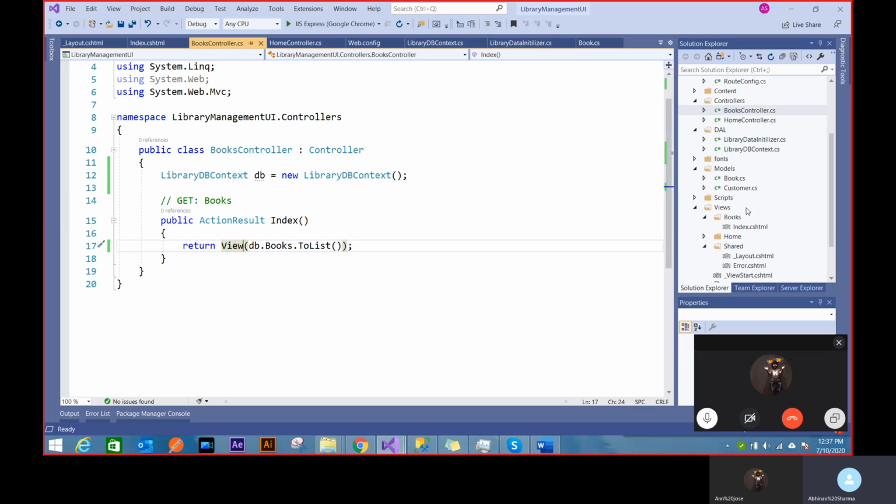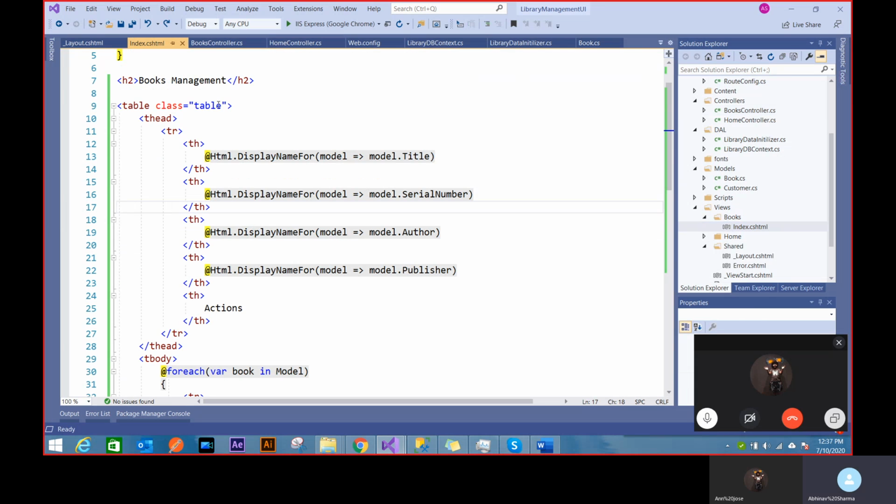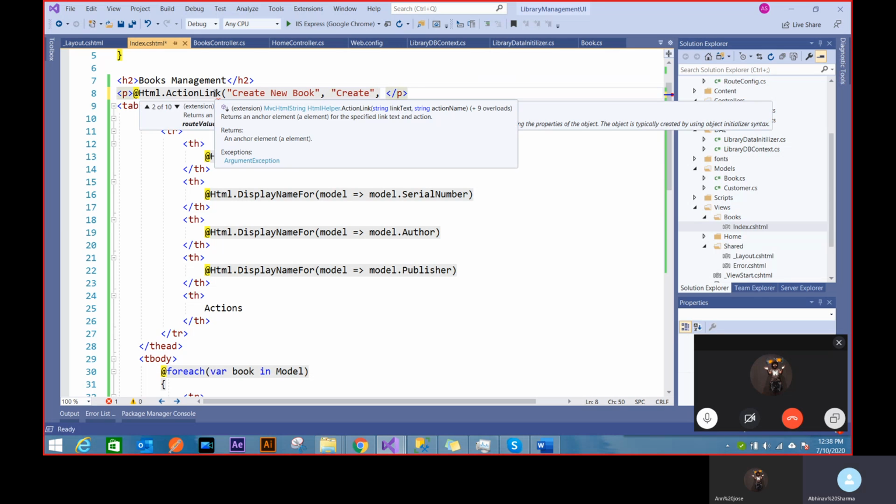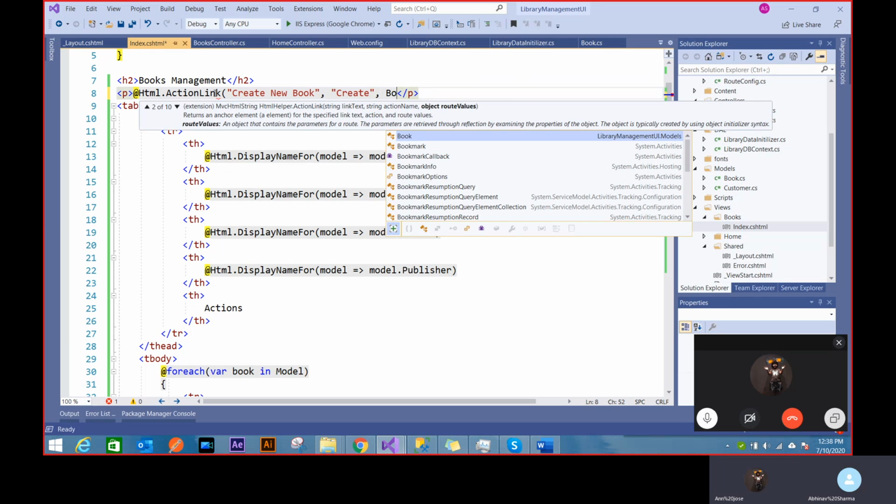The first thing that I will do in my view is add this button, and I'll say HTML action link, and I'll say create new book. I'll pass it to a create function of the books controller.